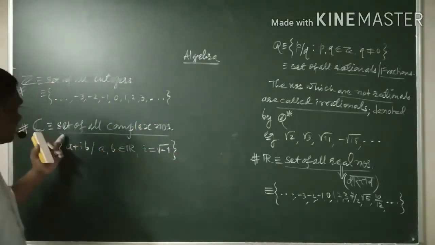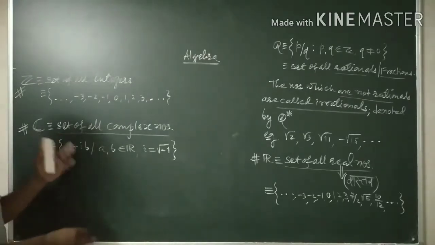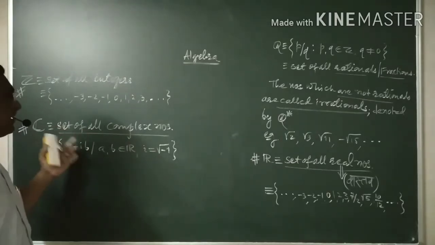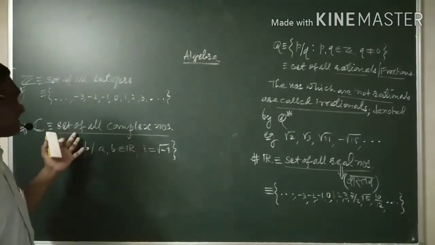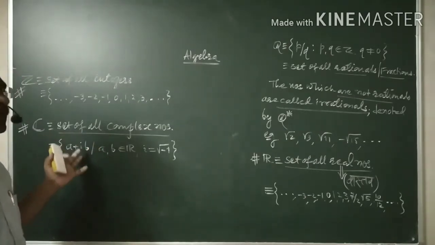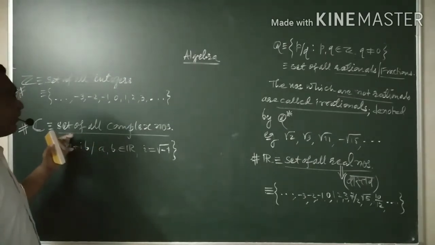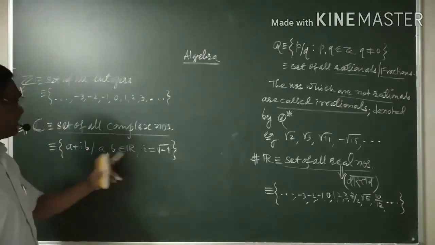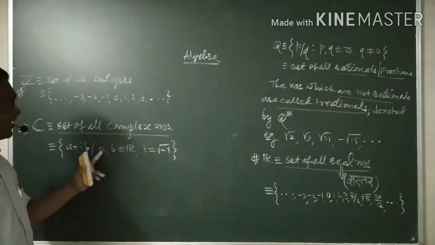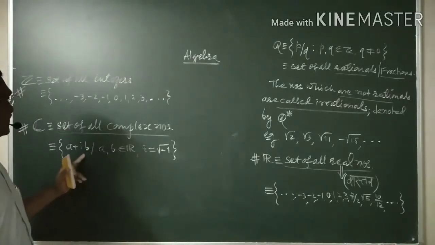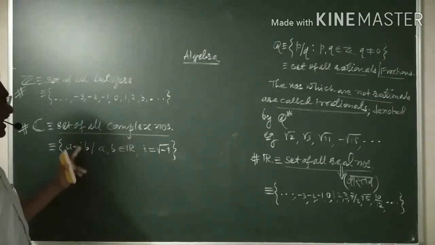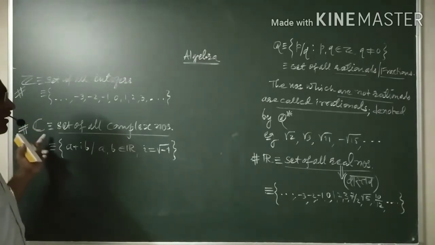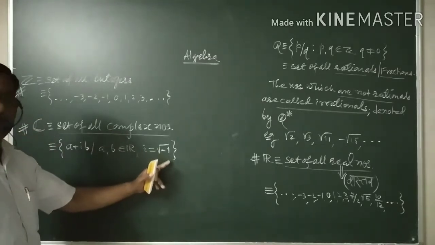Beyond this, after this one, there is no set. C is the biggest set, one very strong and big set. Why? Because it includes R. Whatever the value of a and b, if I form a number like a plus ib, then it is a member of the set C, where i is equal to root of minus 1.